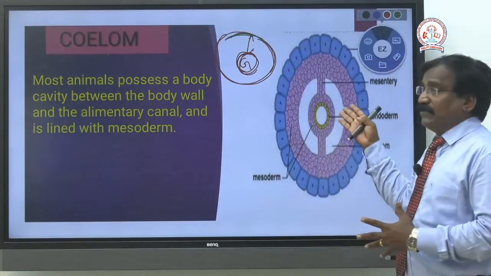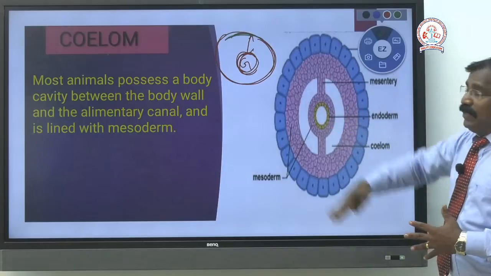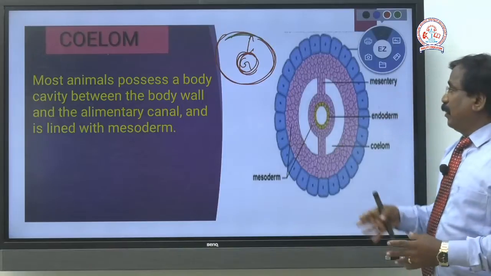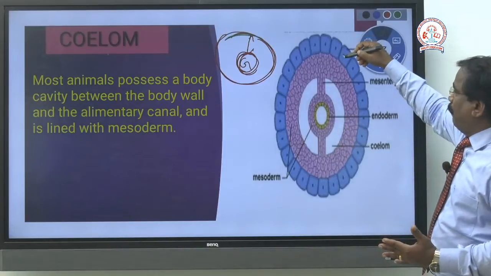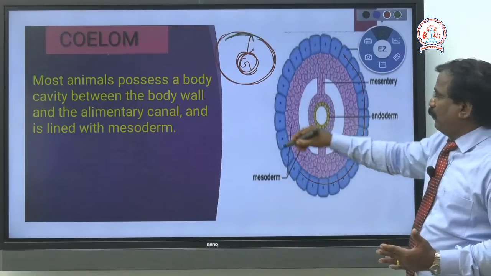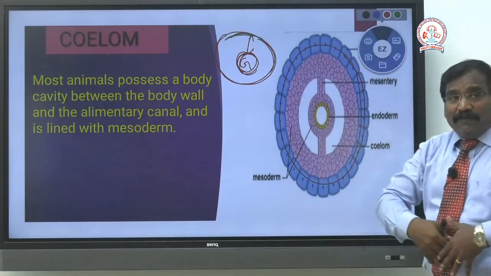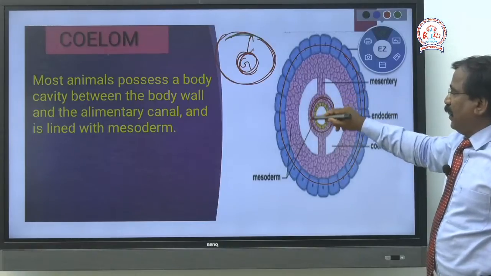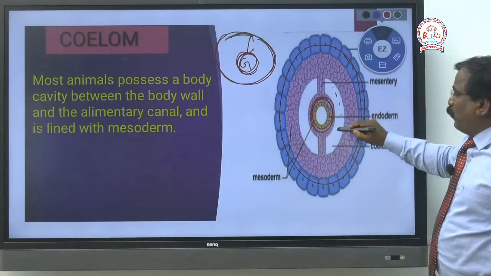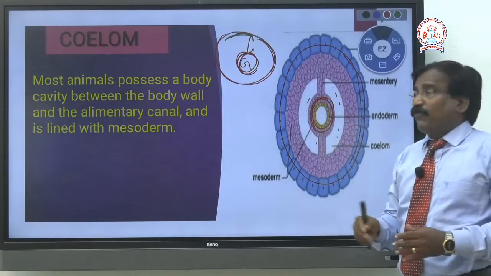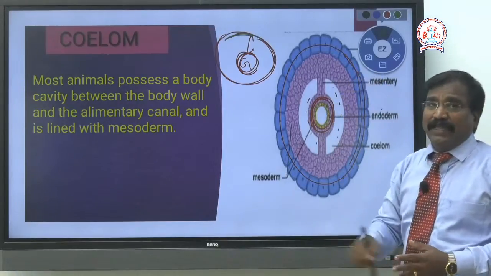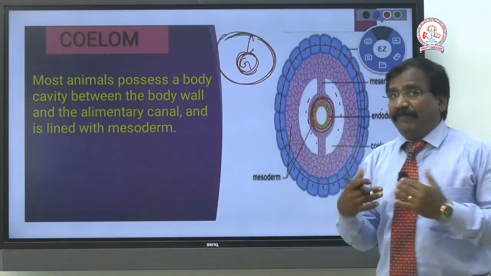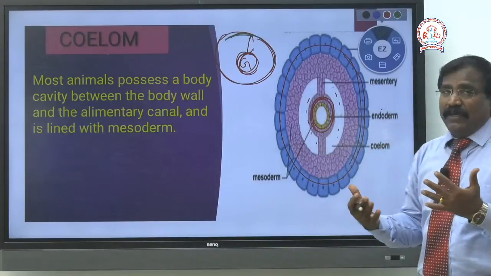See, this is the diagrammatic view of the body cavity. This shows the cavity. This is the outer covering I mentioned just now, the body wall, and in the middle there is the gut. See this white space found between the body wall and the gut; that is called coelom. It is commonly known as the body cavity, a space.